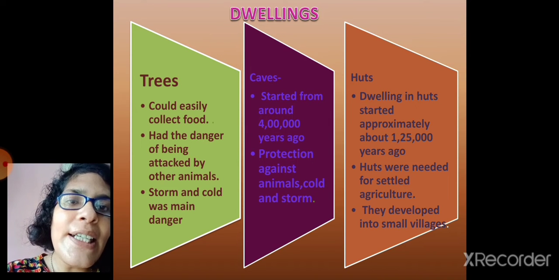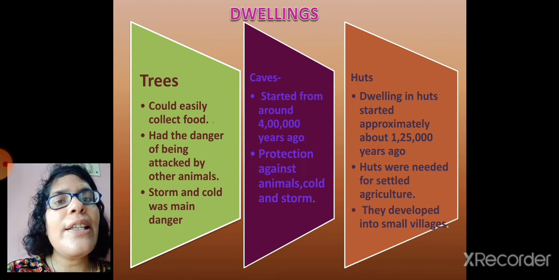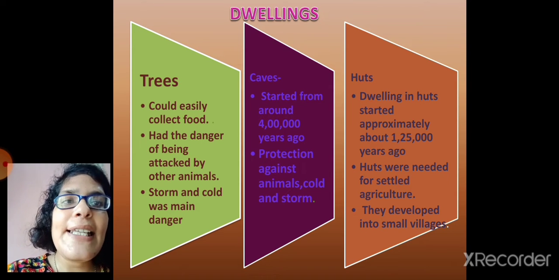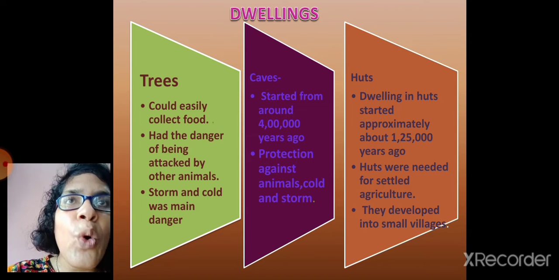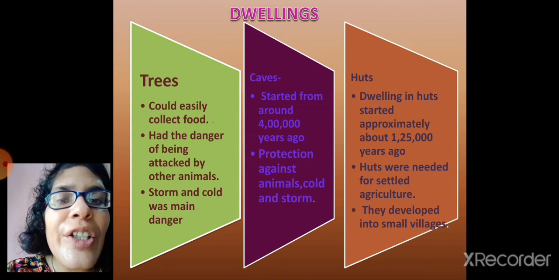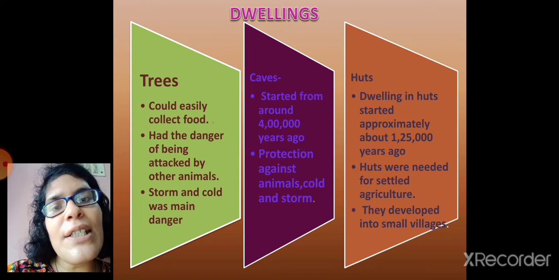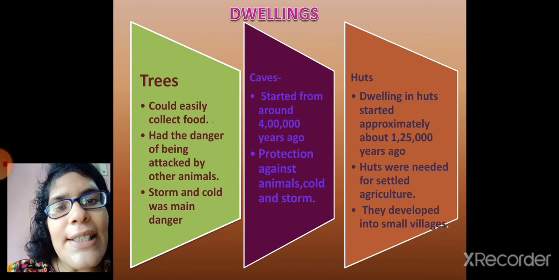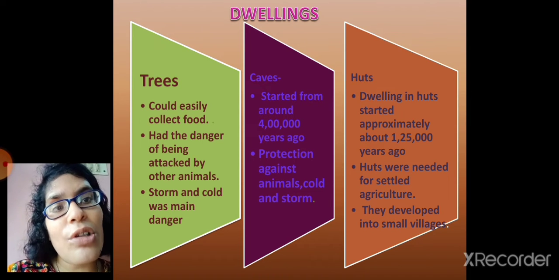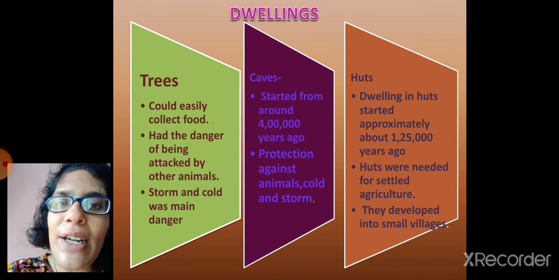So they shifted to caves. They started living in caves. Caves gave them protection against animals, cold, storm. And another point, please remember, generally near the caves there was water supply also. That is, they could get water near the caves. So that was also an added advantage.